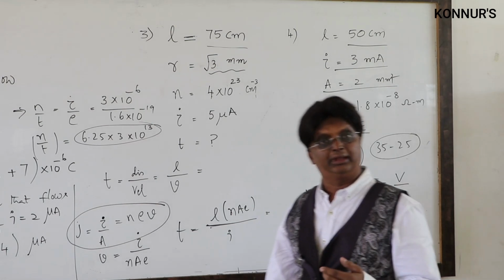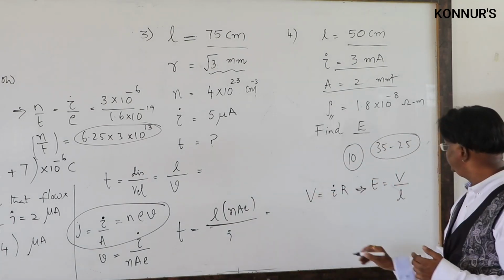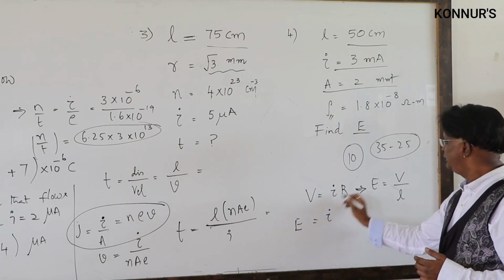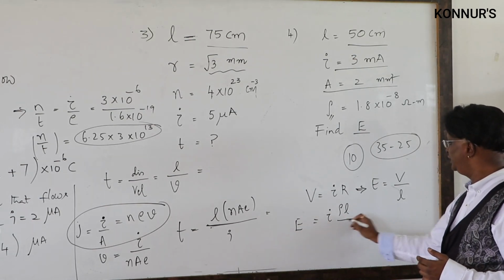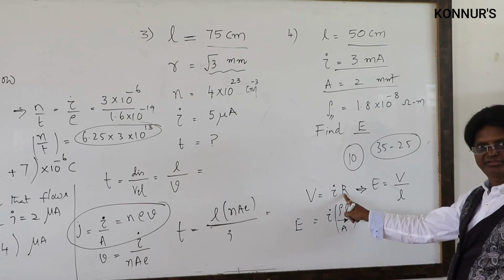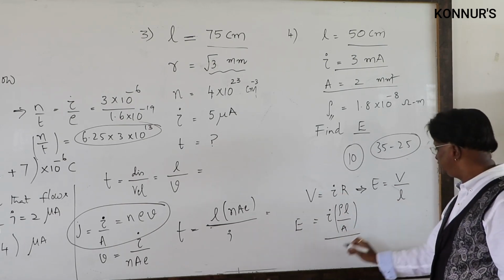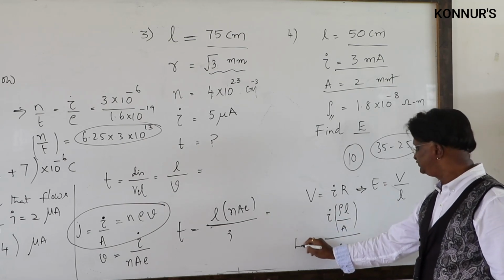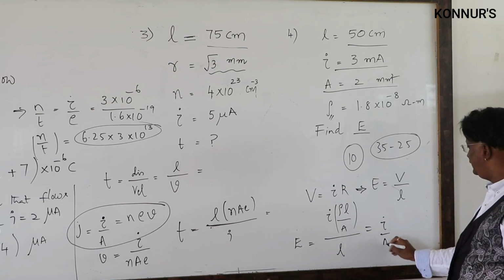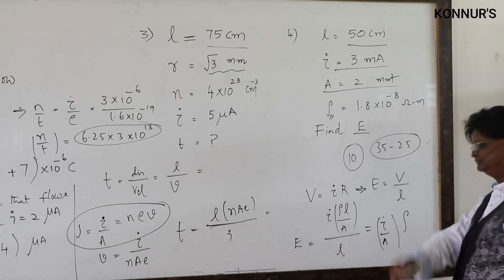Make use of these things. E is equal to I times R, where R is rho L by A, the resistance of a wire, and the denominator term is L, right? L gets cancelled. This is nothing but I by A times rho.